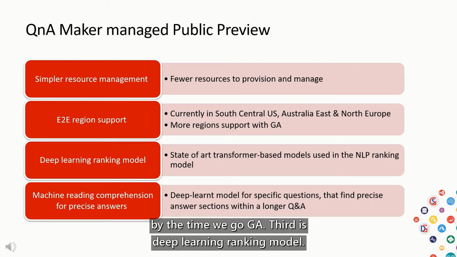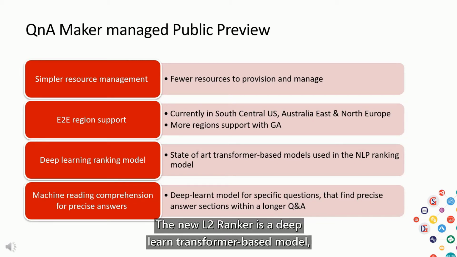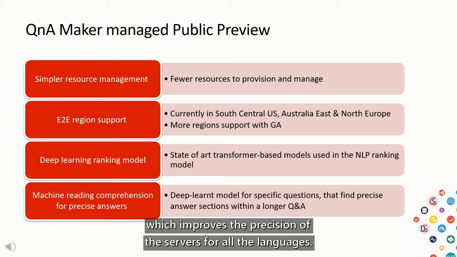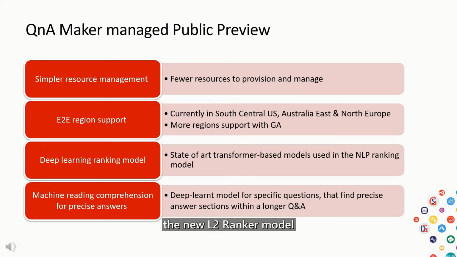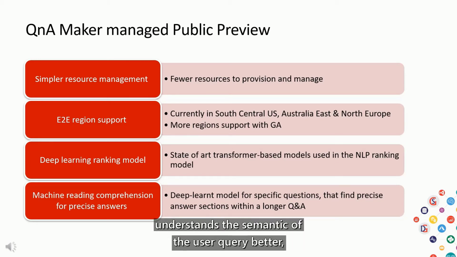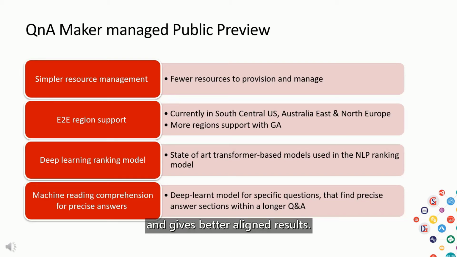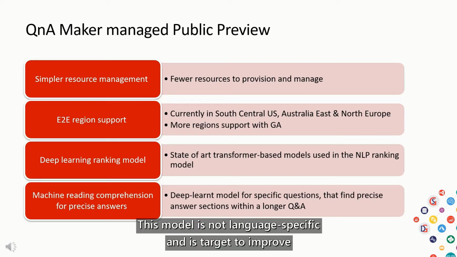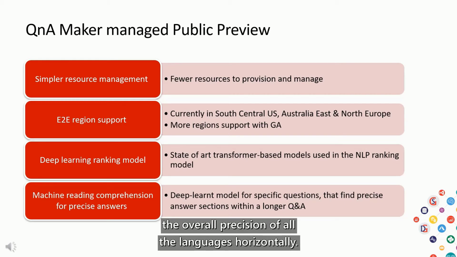Third thing is the deep learning ranking model. The new L2 ranker is a deep learning transformer based model which improves the precision of the service for all the languages. For any user query, the new L2 ranker model understands the semantics of the user query better and gives better aligned results. This model is not language specific and is targeted to improve the overall precision of all the languages horizontally.